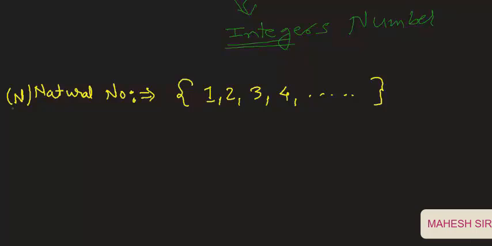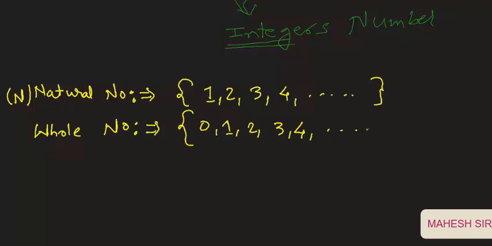Okay, now next is our whole number. Whole number is also a group of numbers which begins from 0, 1, 2, 3, 4 and so on, and this whole number is symbolically represented by W.